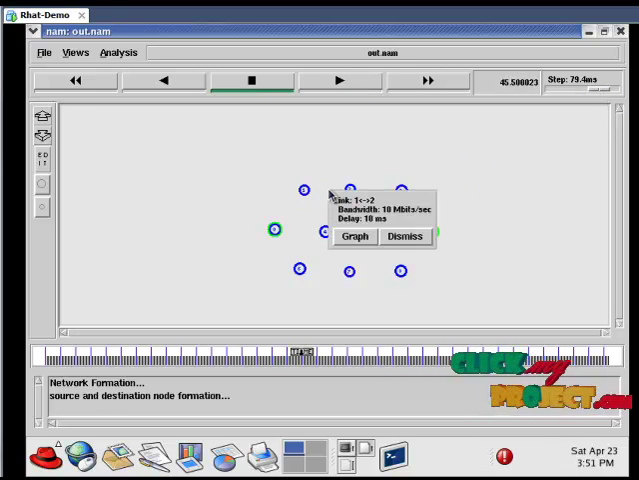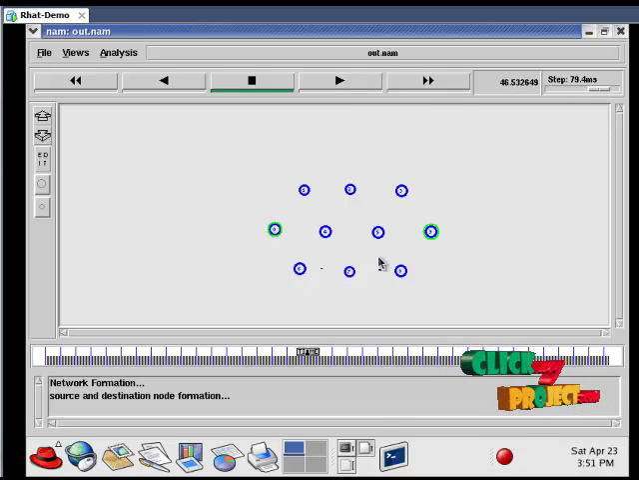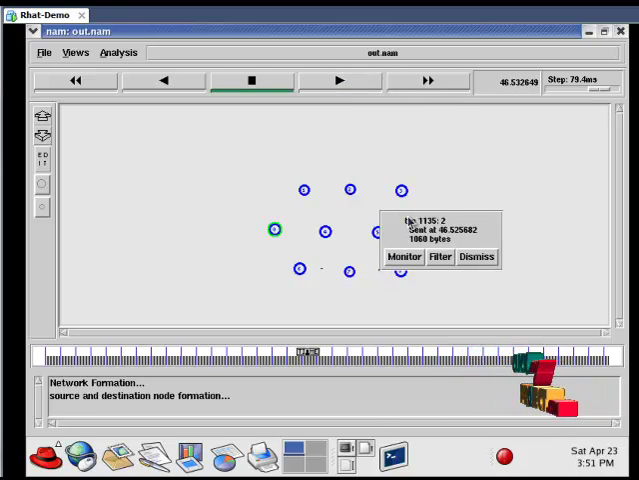So the link between 1 and 2 has a bandwidth of 10 megabits per second. We use a TCP connection for data communication, that is Transmission Control Protocol, and we have to send 1060 bytes at time 46.5.